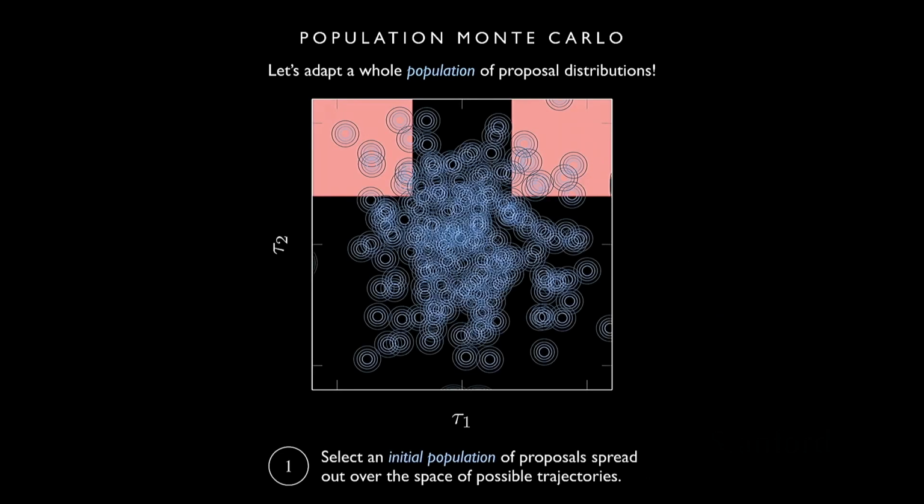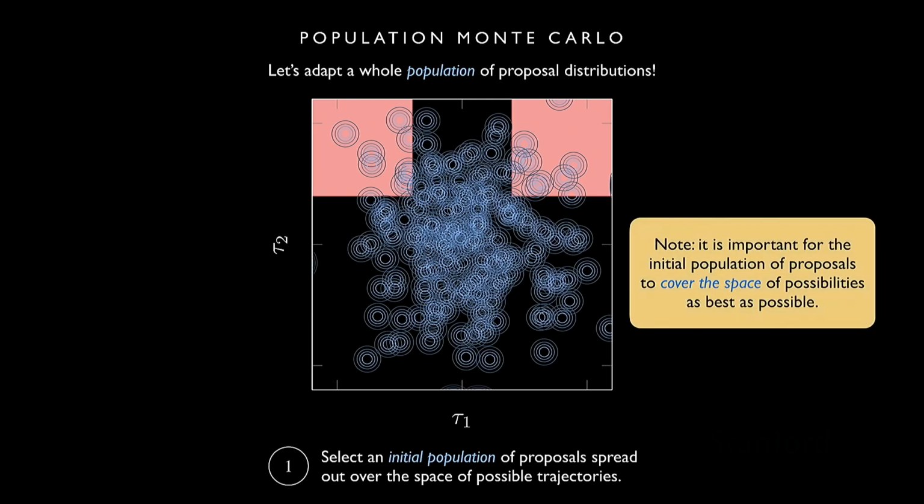Okay, so let's put some actual steps to what we just did. So again, we start with some initial population of proposals that's spread out over the entire space of possible trajectories. And one note that I want to give here is that it's very important that this initial population of proposals cover the space of possibilities as best as possible. Because if we never have any samples in the failure region, then all our weights are going to be 0, same problem as before, and we're not going to actually find anything. So we need to make sure, and this is a non-trivial thing to do, this can be very difficult, that we pick a bunch of proposals that will cover the space of possibilities.